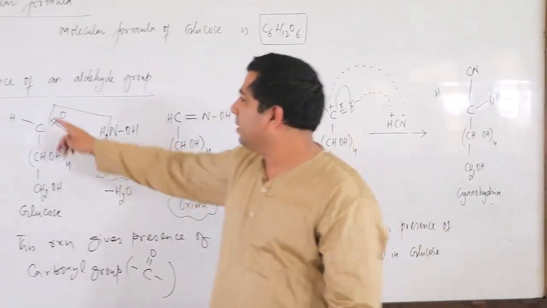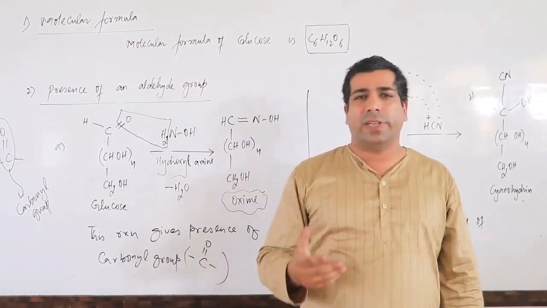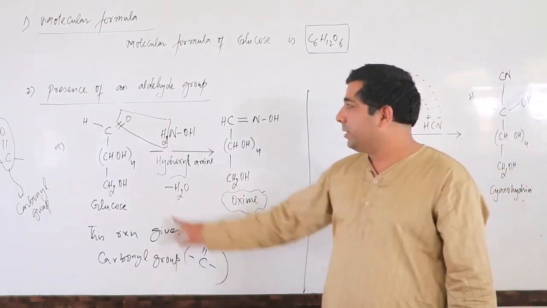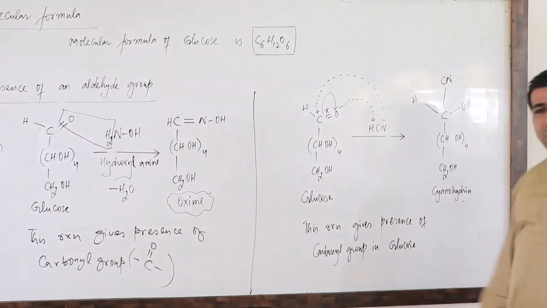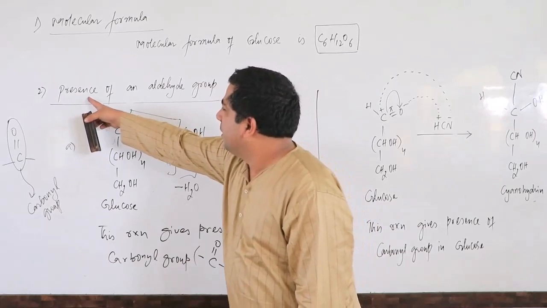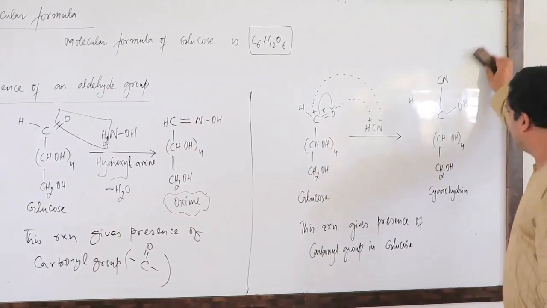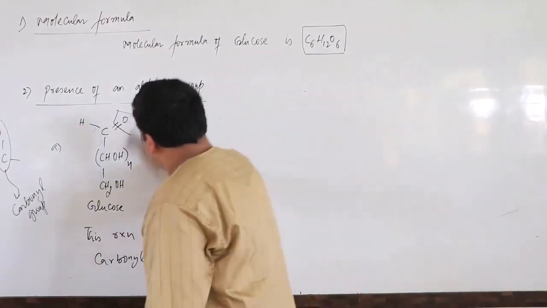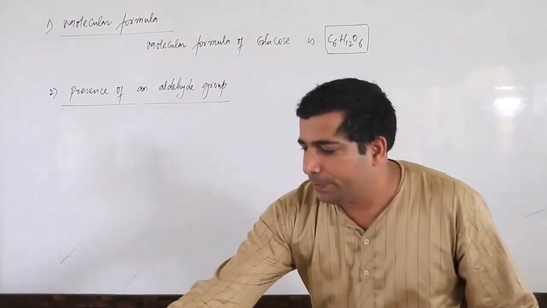Now, but my topic is the presence of an aldehyde group. I have to talk about the presence of an aldehyde group, but I am talking about the presence of the CO group, because here the CO group is reacting, here also the CO group is reacting and forming cyanohydrin. So let us come to the point where I can discuss the presence of an aldehyde group after these two reactions. I hope you have understood. So let me write down part B to make you understand how the aldehyde group is found.